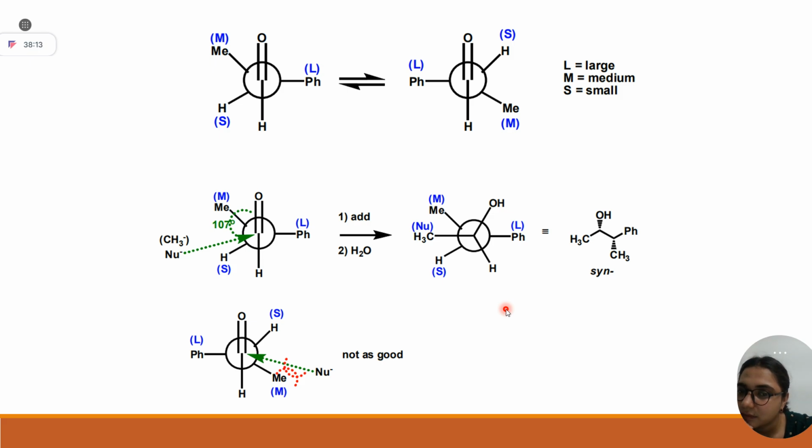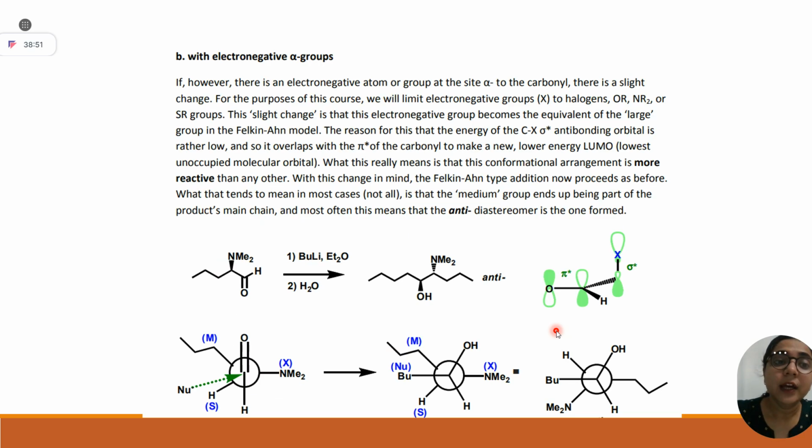Clear now? Yes, ma'am. Sure, you can imagine. Okay. One more possibility is there, which I have told you earlier also, that this is perpendicular, but the nucleophile is attacking from the methyl side. But among these two structures, this is the more feasible one, because here it is approachable for a nucleophile to attack on this carbon, and therefore they are getting syn product as major. I hope this slide is clear to everyone. Okay. Yes, next ma'am.